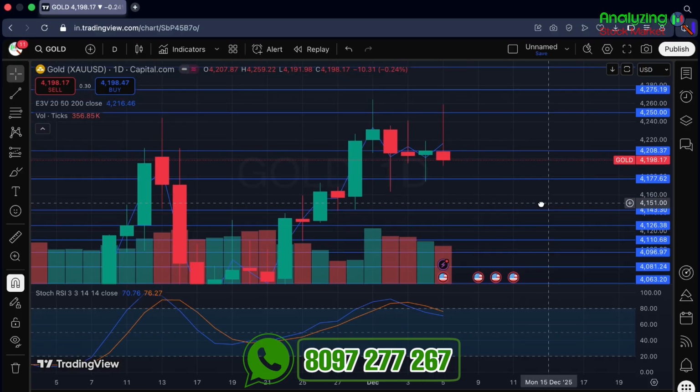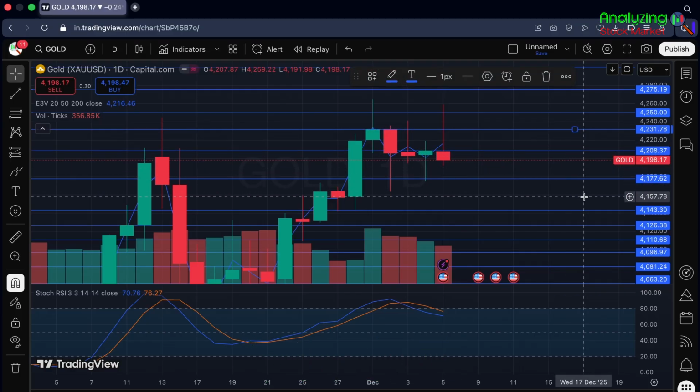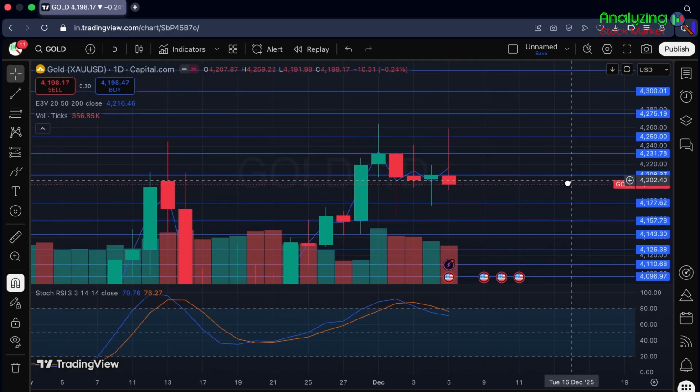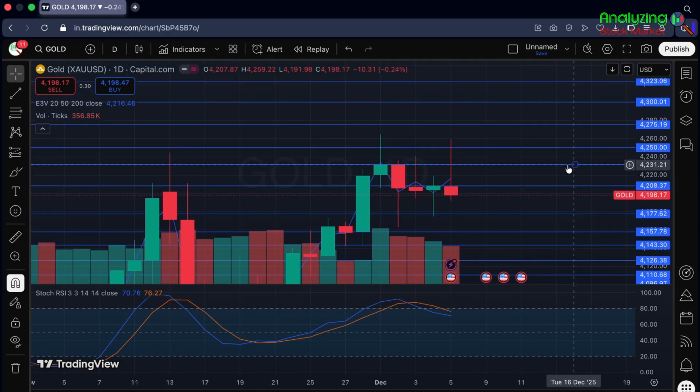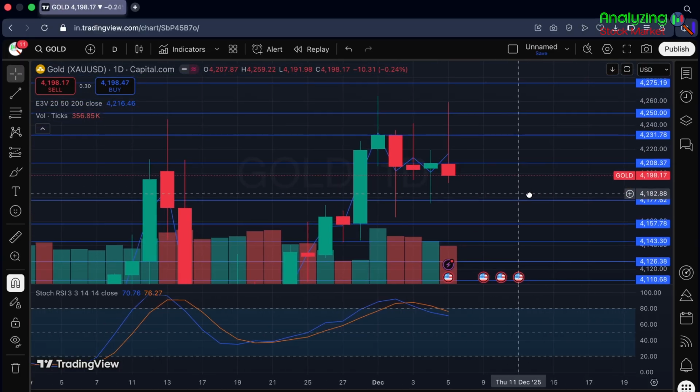Here we can see that good important support zones and resistance zones are already marked, but we have new data which gives us a better outlook for the coming week. So let's mark that data as well. You can also mark the same data on your chart. Now that we have already marked some data, let's talk about the closing first.